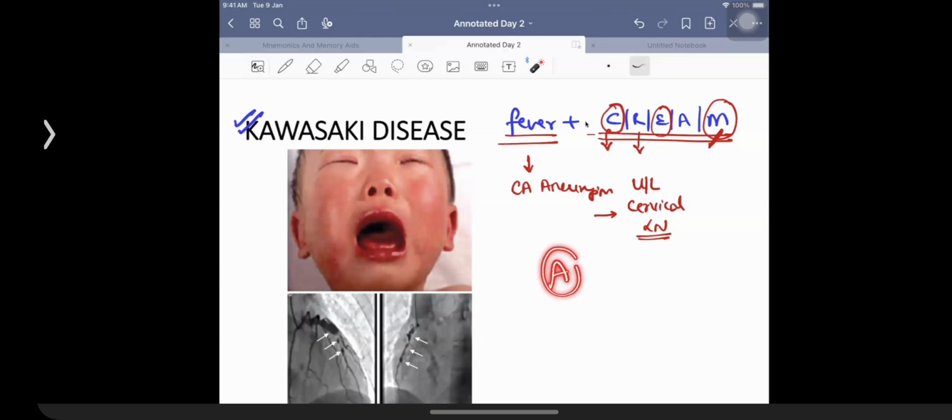Suppose a patient takes extra amount of aspirin. What is the toxicity called as? If a patient is going to be taking extra amount of aspirin, what is the toxicity called as? I want you to recall that. The toxicity, it is called salicylism.